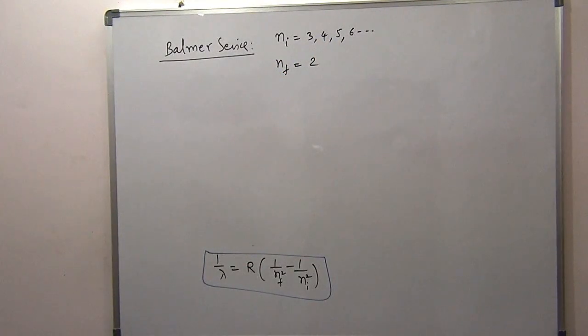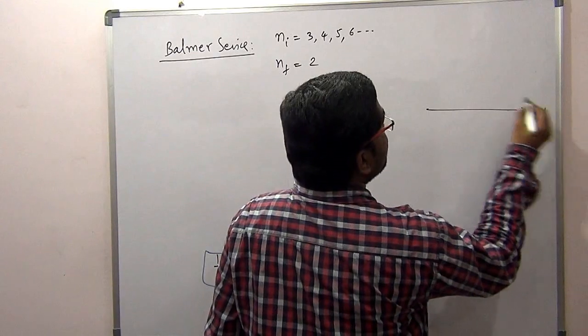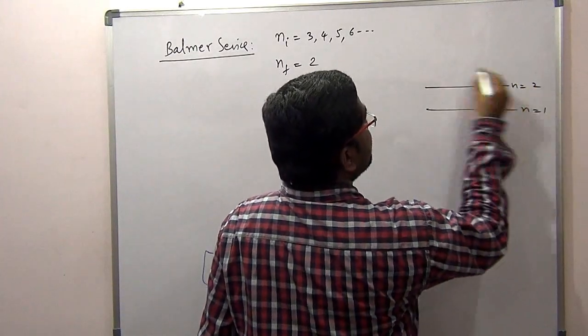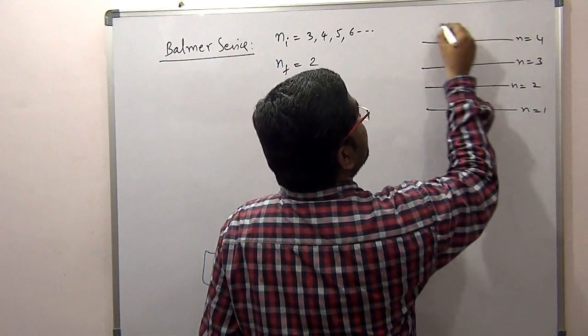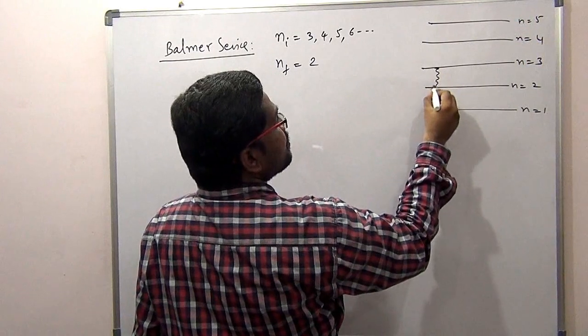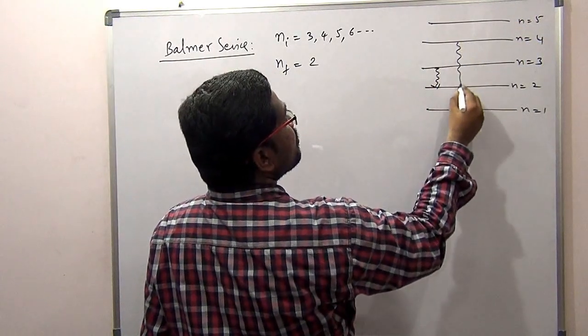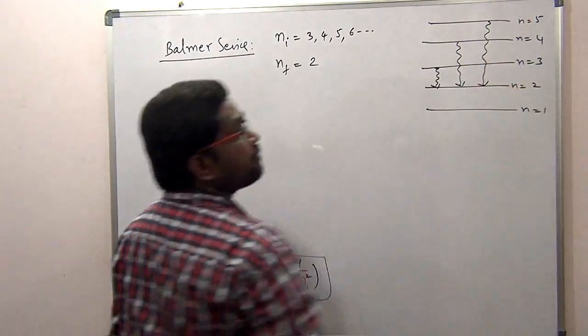Finally it has to reach 2. In the energy level diagram we can show n equal to 1, 2, 3, 4, 5. An electron can come down from 3 to 2, from 4 to 2, or from 5 to 2.